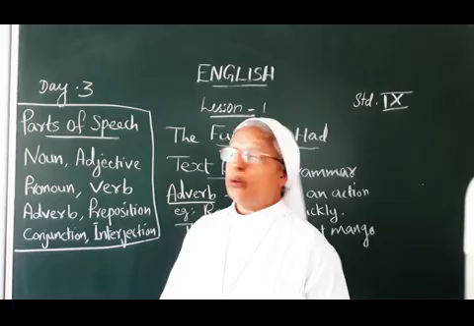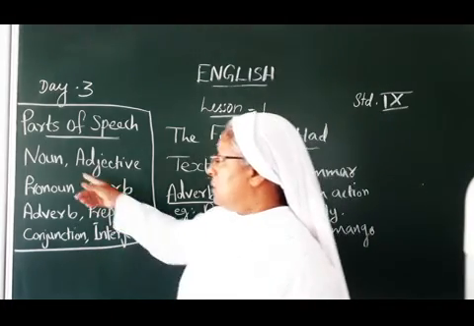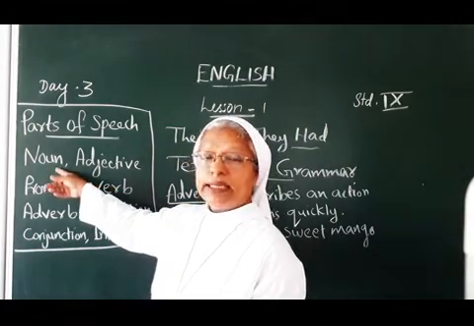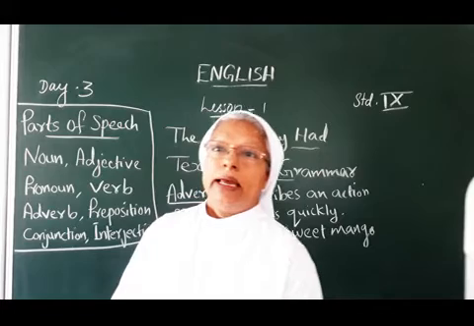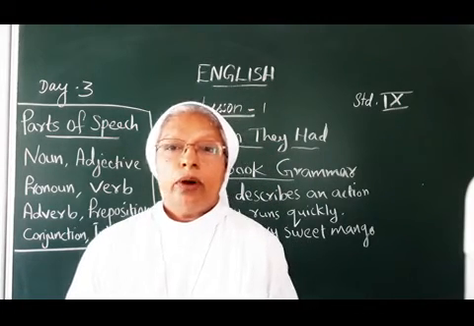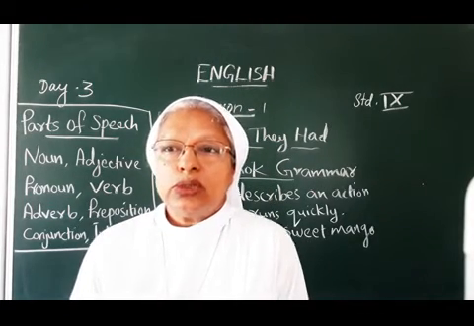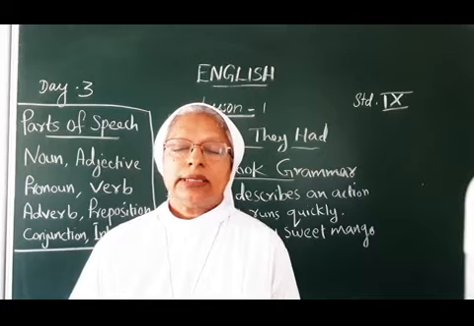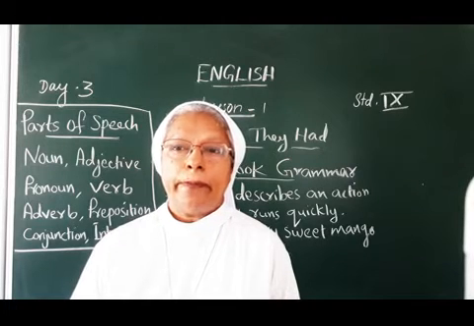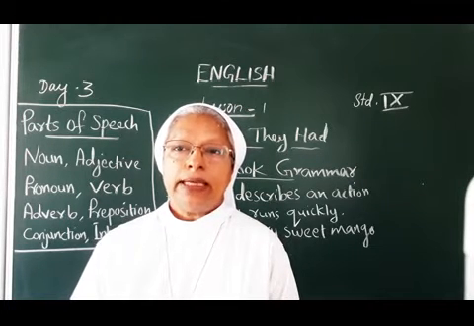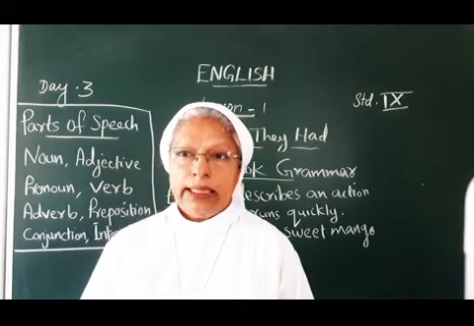So I don't know whether you remember each one. Noun, for example, noun is a name, the word used to say the name of a person, place or a thing.